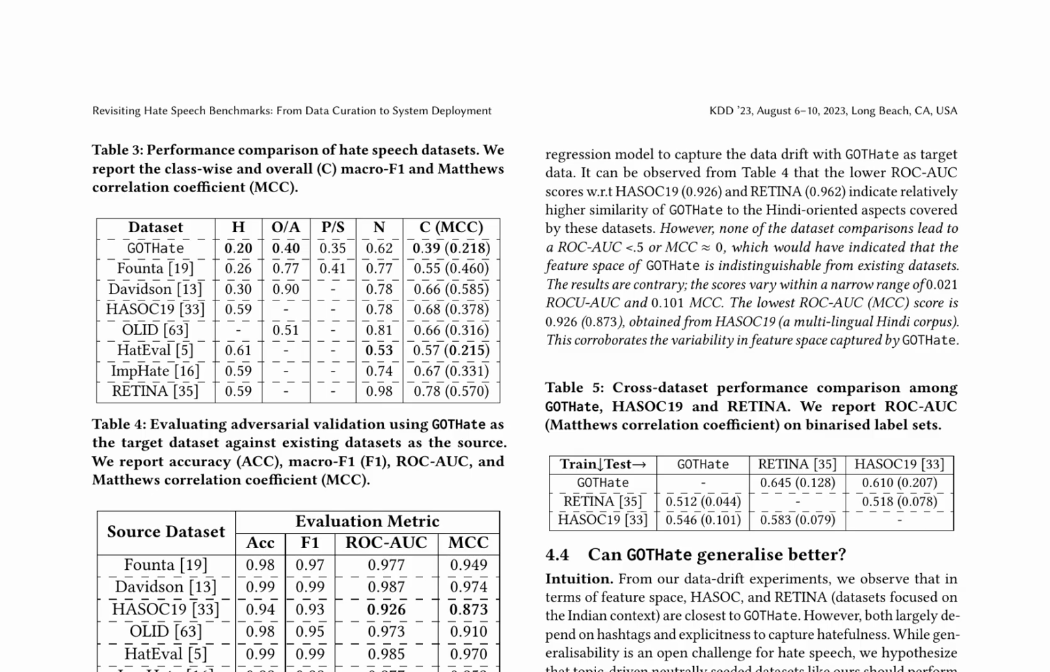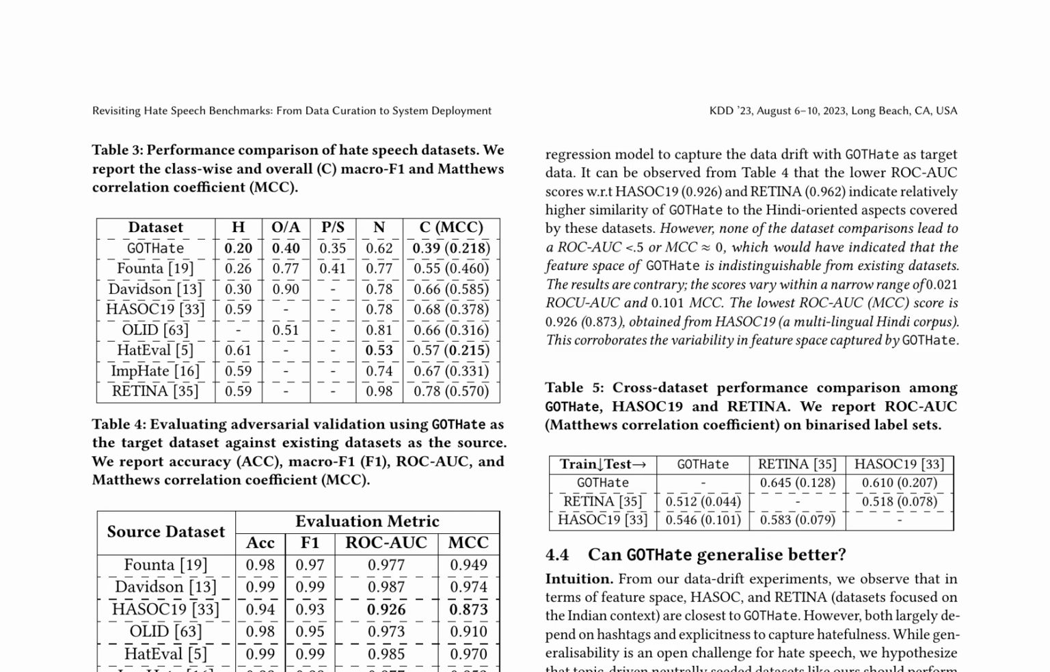Revisiting hate speech benchmarks, a comprehensive analysis of dataset performance and generalizability. The paper presents a thorough examination of hate speech datasets, including GotHate, Founta, Davidson, HASOC 19, OLID, HatEval, IMP Hate, and Retina, to assess their performance and generalizability. A modified n-gram TF-IDF based logistic regression model is employed to compare performance and evaluate adversarial validation.